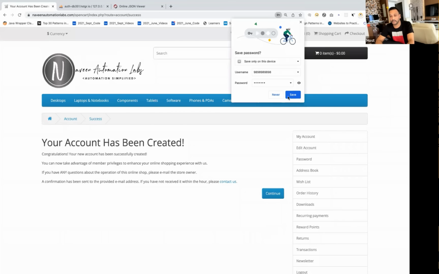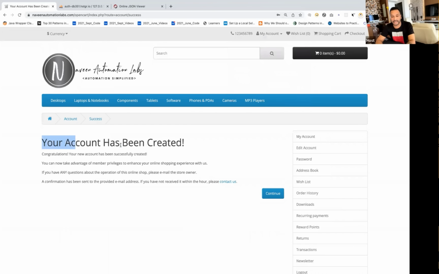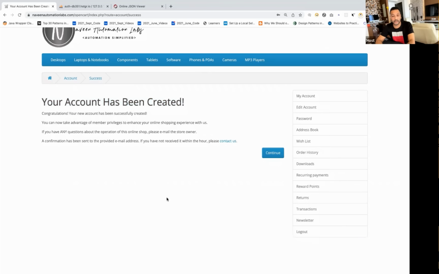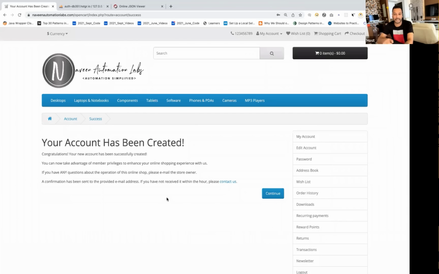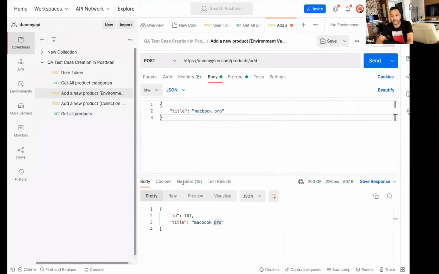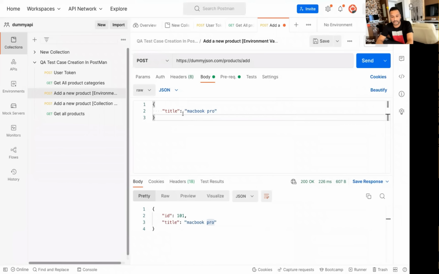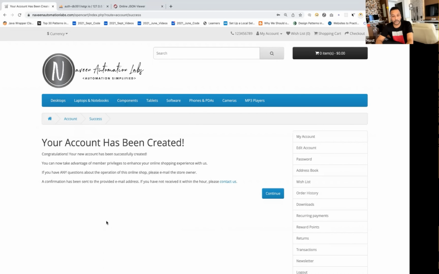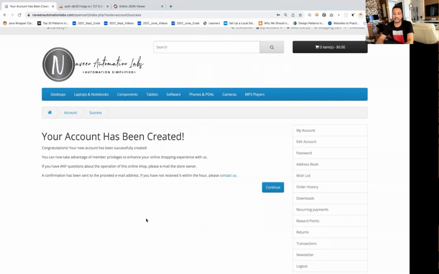When you click on continue, it says, okay, fine, your account has been created successfully. And then you have logged in. That's why you are able to see the logout button. But I really want to show that from the web, I'm sending the request, right, guys? I'm filling the form, because you cannot give the API to the end customer. I cannot give these APIs, that, okay, fine, this is the post call, this is the JSON payload, you cannot give that to the customer directly. So APIs are running in the background. First, we have this presentation layer or UI layer, and internally we have this API layer, which we are calling the APIs.